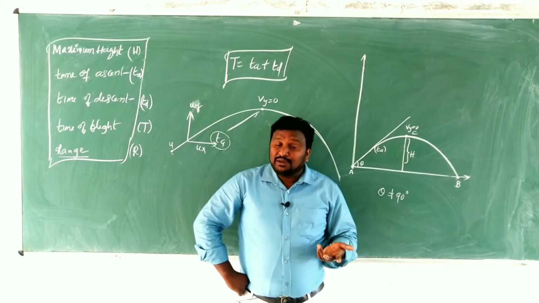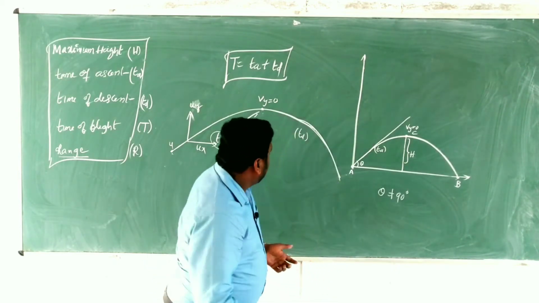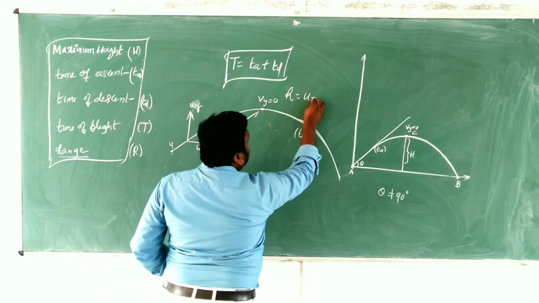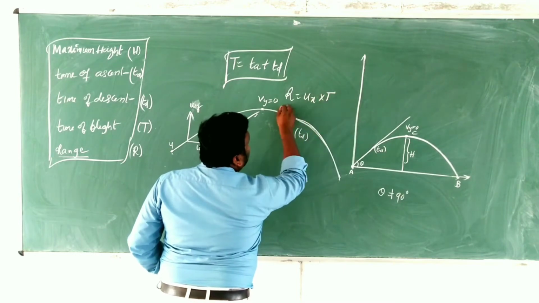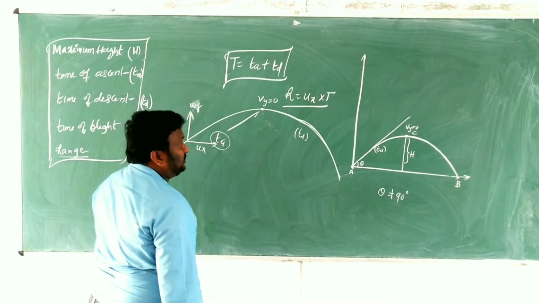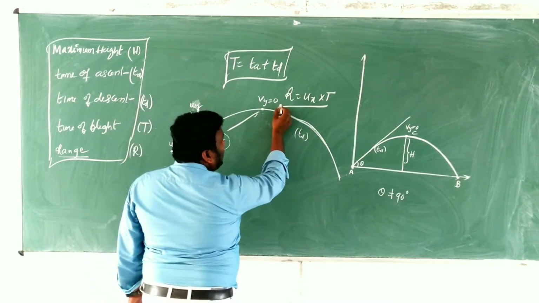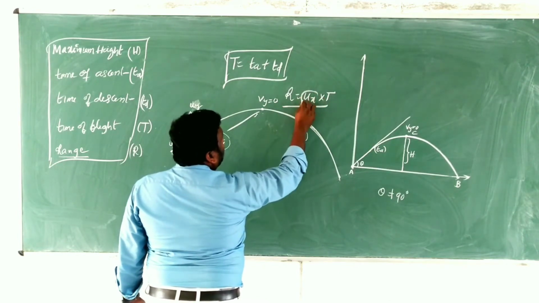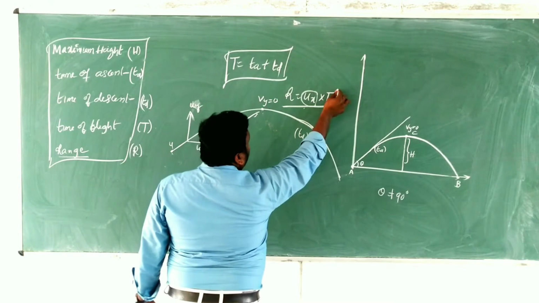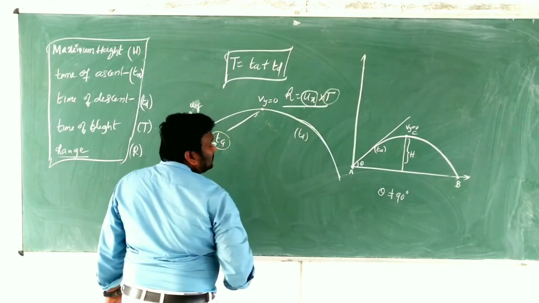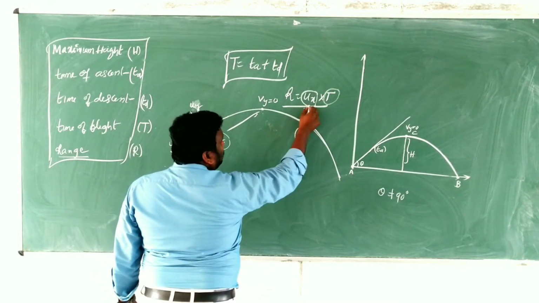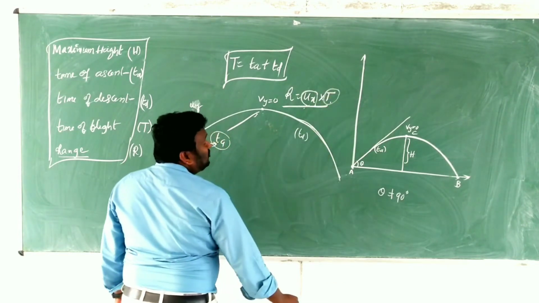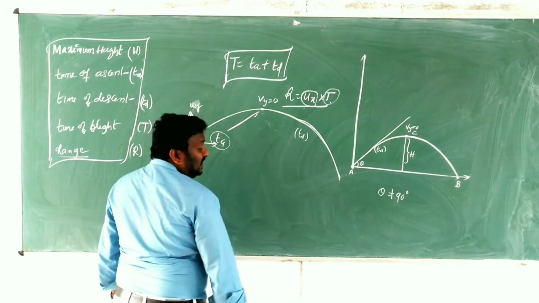Range can also be defined as R equals Ux into T. R equals Ux into T, children. Range can be defined as the product of horizontal velocity and time of flight. The product of horizontal velocity and time of flight, that should be called range.